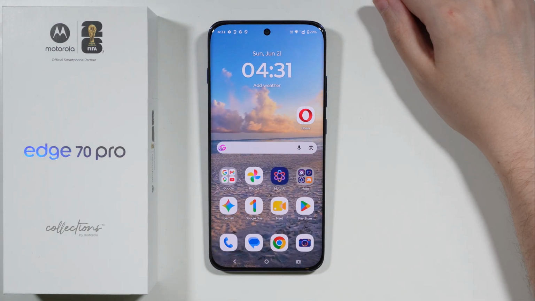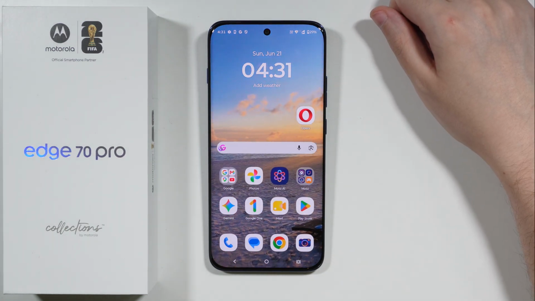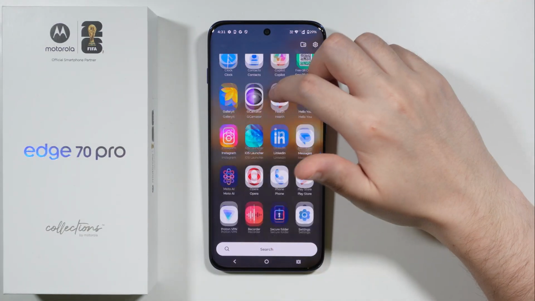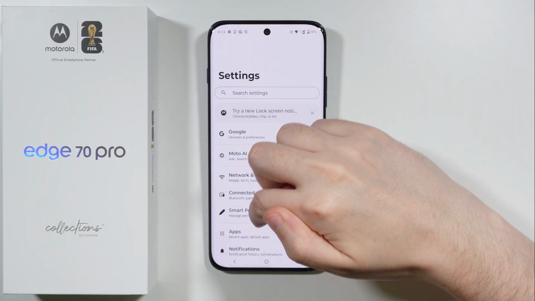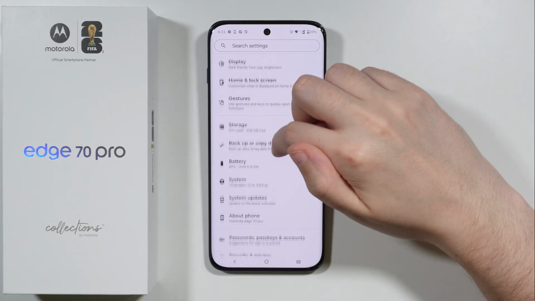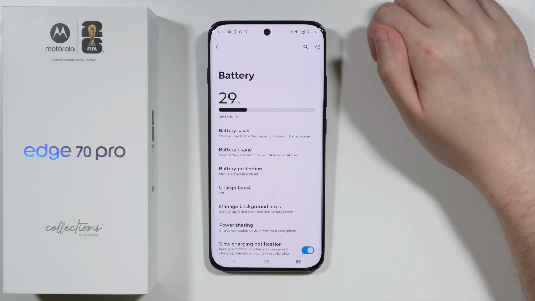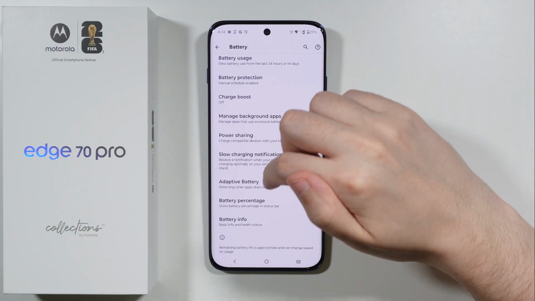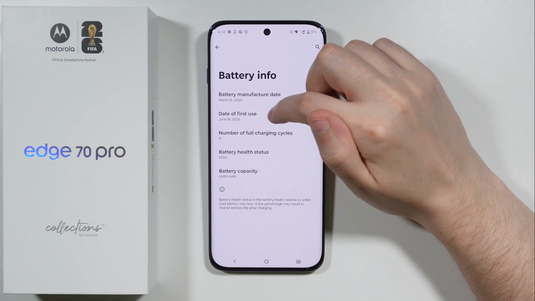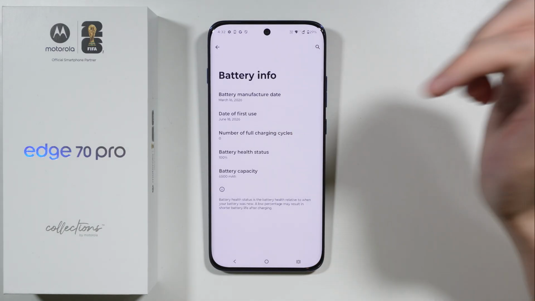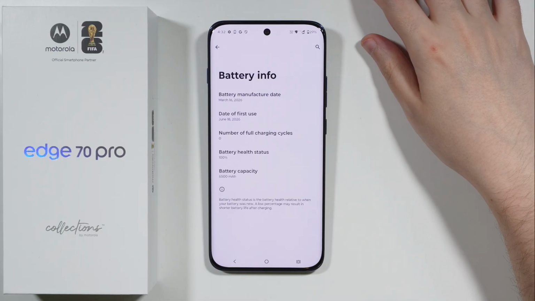If you want to check the activation date on your Motorola Edge 70 Pro, then the first thing that you can do is you can open Settings. Over here in Settings, we're going to find Battery option. We want to go ahead and open this. And then in Battery, we have the battery info, and you should be able to find the date of first use, which is pretty much the activation date.